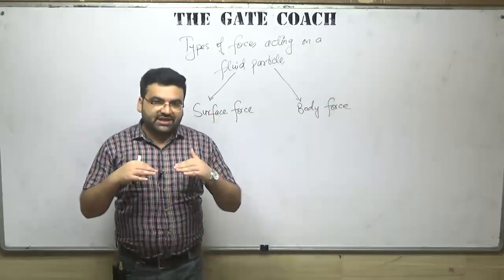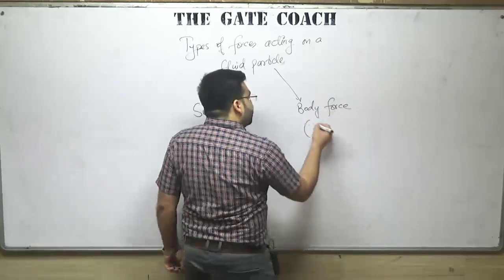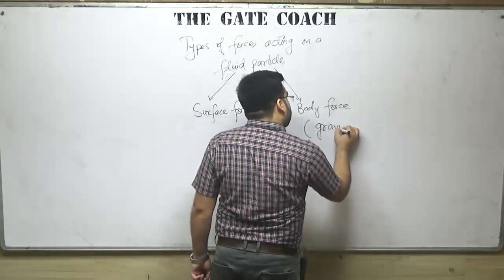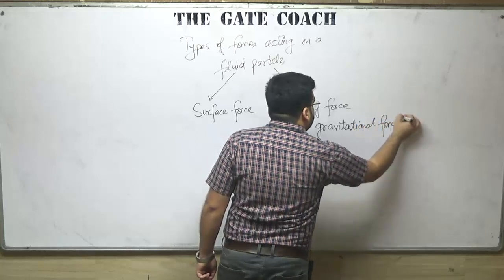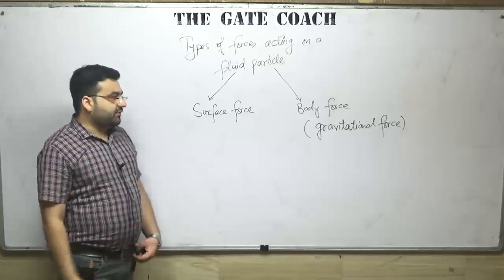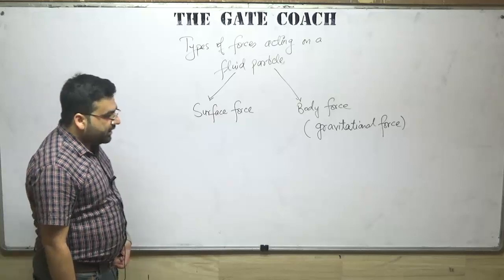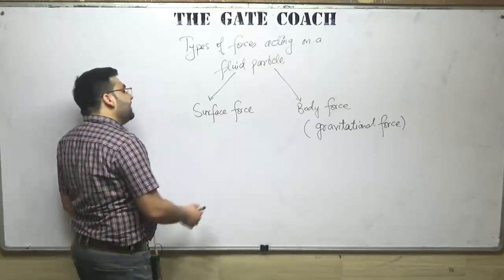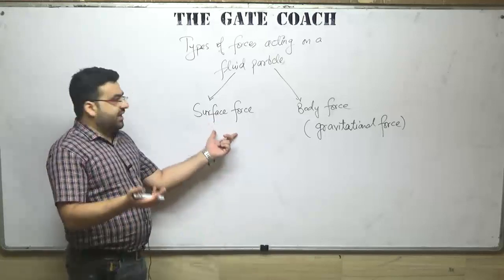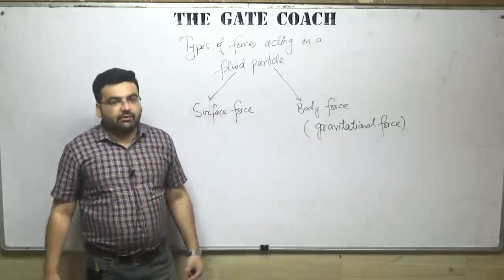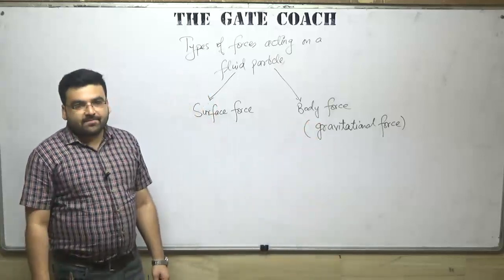Atmospheric pressure is acting, and if I am standing, my weight is also acting. So you can say that body forces are due to the gravitational force. Due to the gravitational forces, that is the body force. In surface force, the most prominent example is surface tension, and in body force, the weight of a particular body comes under the body force. Clear?